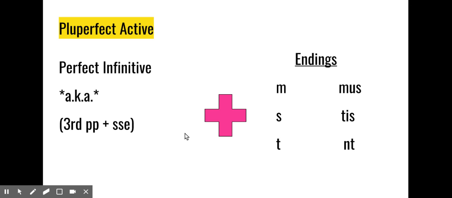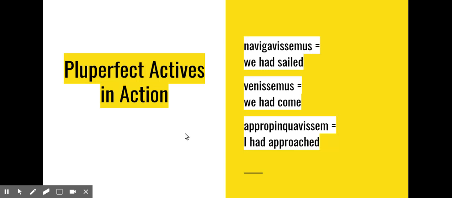-m, -s, -t, -mus, -tis, -nt. Just to give you a sample of what these pluperfect verbs look like in action, we have navigavissemus, venissemus, appropinquavissem. If you notice their translations, they are actually identical to the way we translated pluperfect indicative. We need the word "had" in there to make it pluperfect. We had sailed. We had come. I had approached.